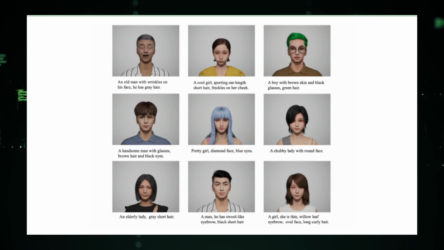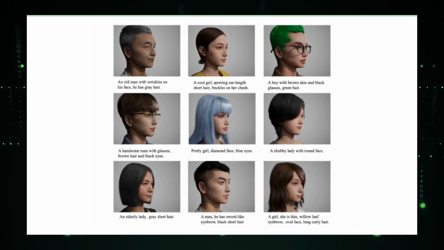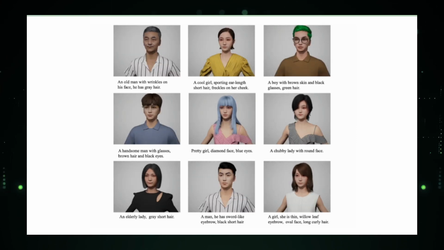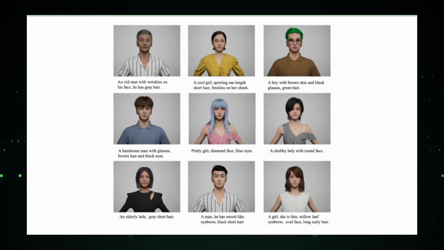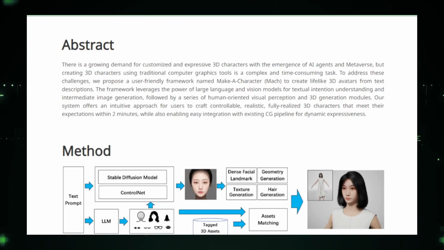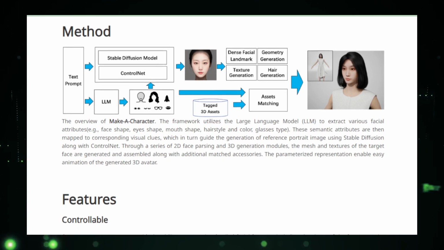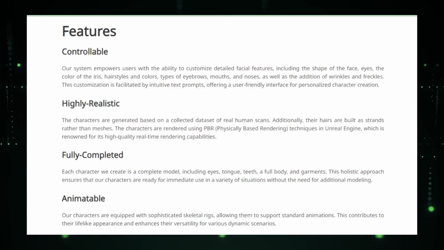It's like having a digital sculptor at your fingertips. Want a heroic knight with armor shining under the twilight sky? Or maybe a quirky robot with a heart of gold? Just describe it, and MACH brings it to life. What's truly remarkable is the control you have. Every curl of hair, twitch of a smile, or swish of a garment is yours to dictate. And these aren't just static statues. These characters can move and groove, ready to be cast in your next animated film or video game.